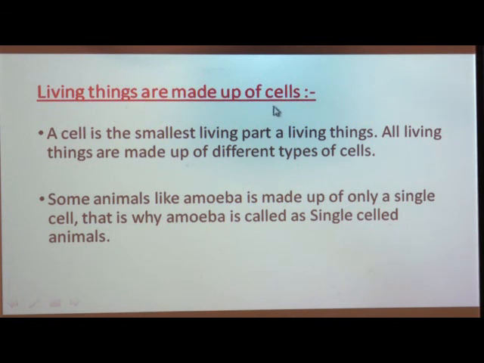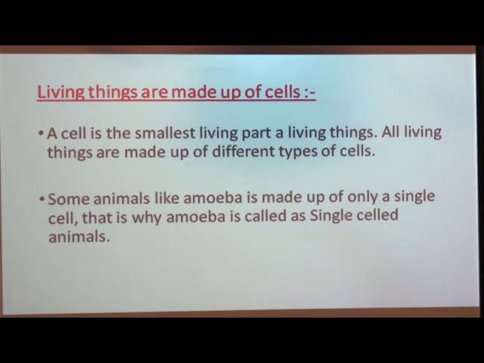living things are made up of cells. As we know, a cell is the smallest and important living part of a living thing. What is meant by a cell? A cell is the smallest living part of a living thing, which is very important, and the bodies of all living things are made up of cells. That means in the structure of our body, the cell is very important.